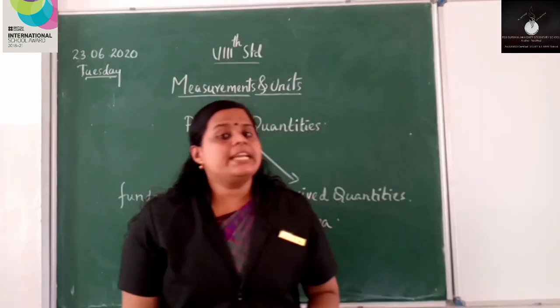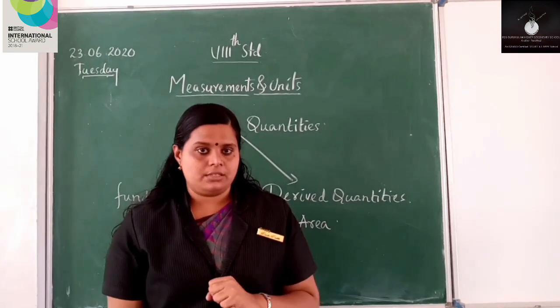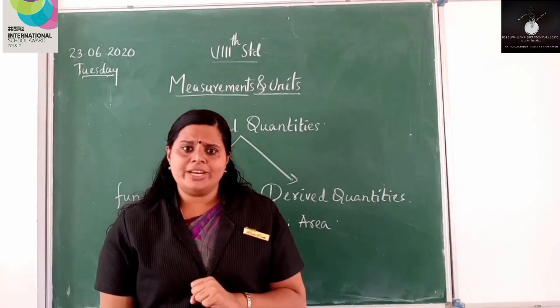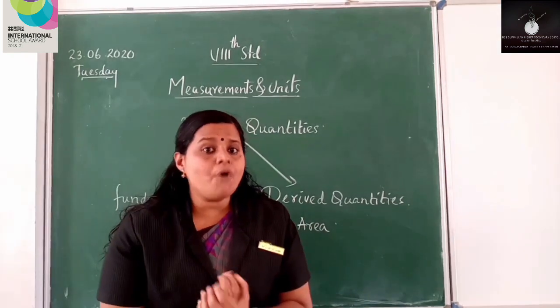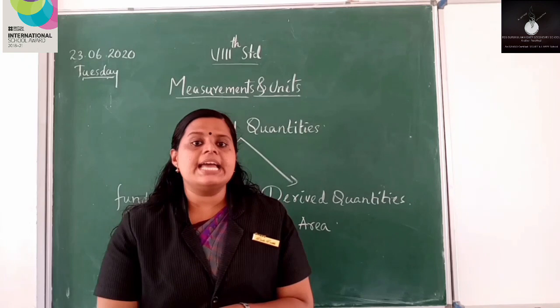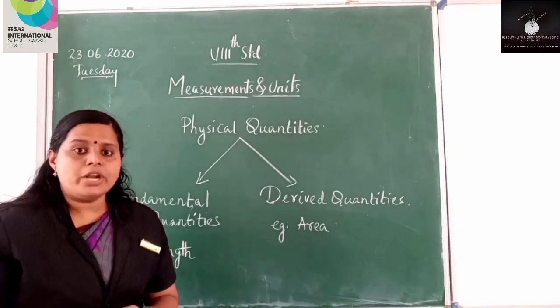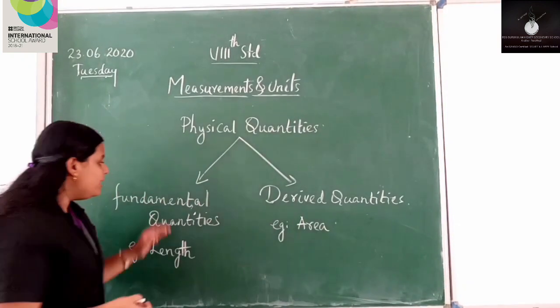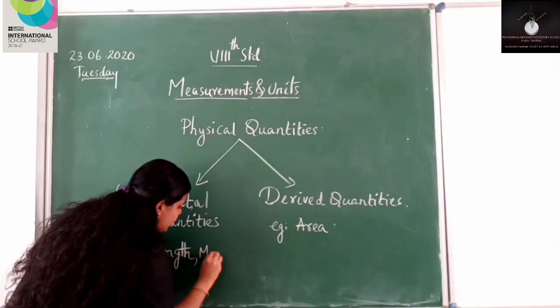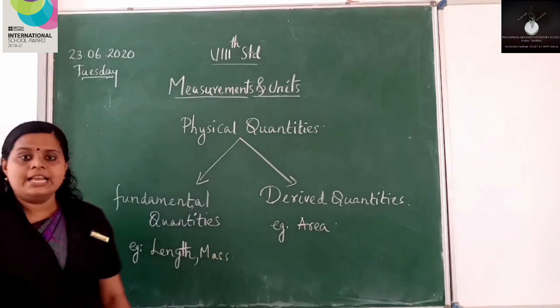Now let me take another example, that is mass. What about mass? In our last class we have learned about mass. What is its definition? It is the quantity of matter present in a substance. And of course this mass is an independent quantity. So it will come under the category of fundamental quantities. So mass is an example for fundamental quantities.